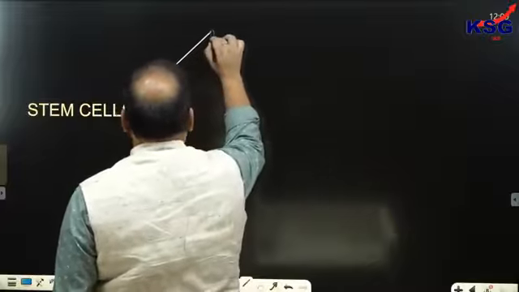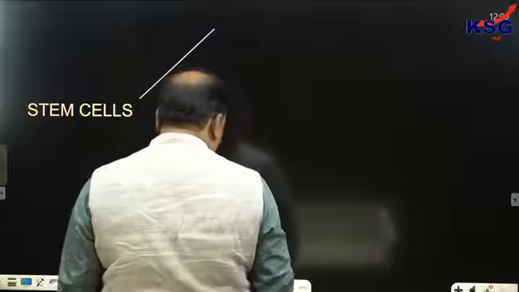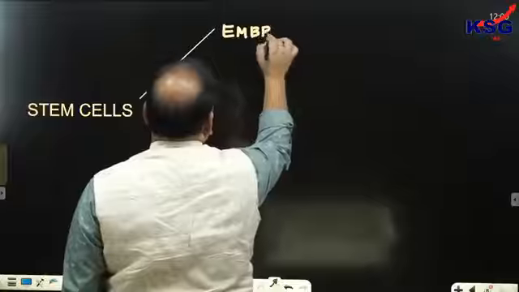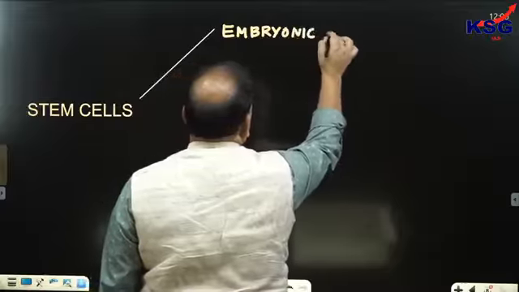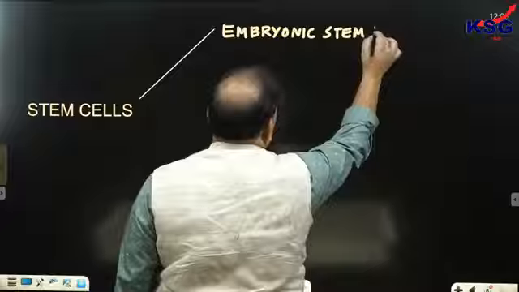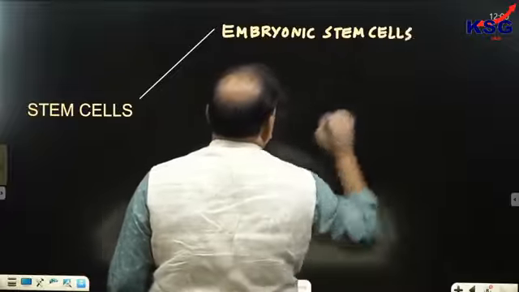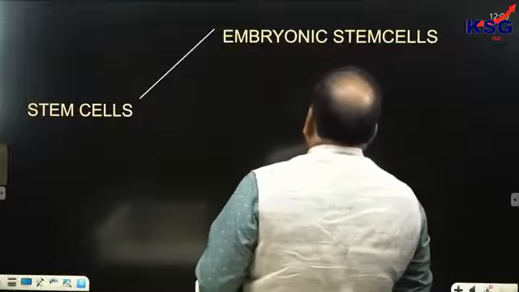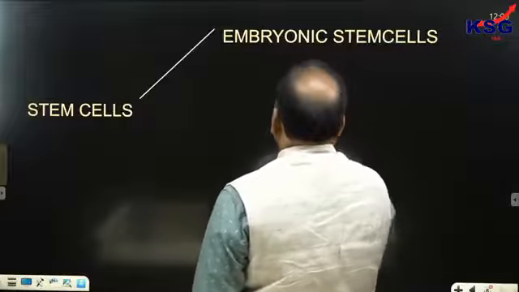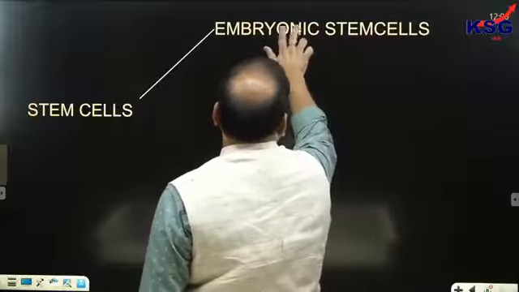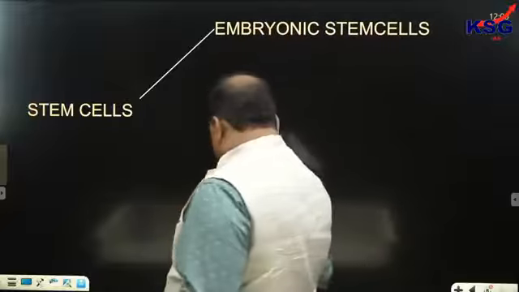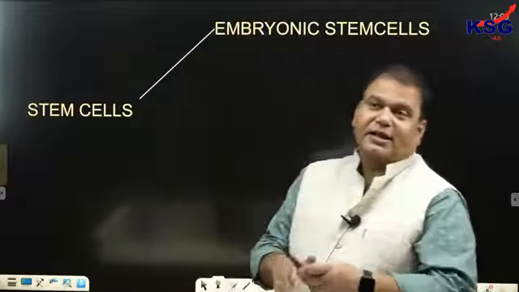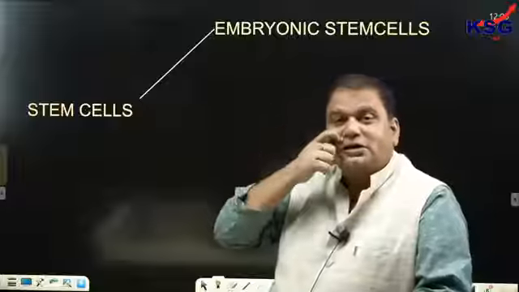Now, the first type is called embryonic stem cells. Clear? Embryonic stem cells. That's the first type of stem cell. And embryonic stem cell means what? Embryonic stem cell means that this type of stem cell is extracted from the initial phase of life. For example, it is extracted from the blastocyst stage. It would be called embryonic.